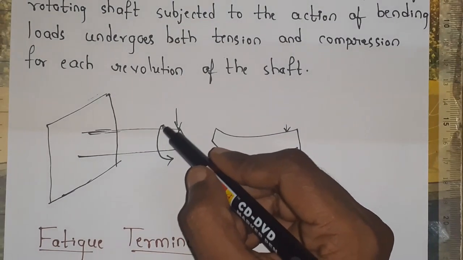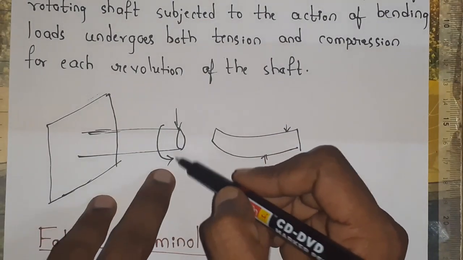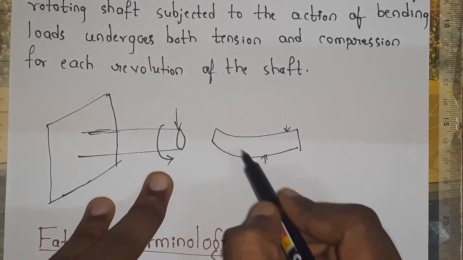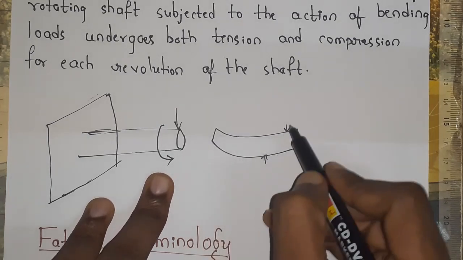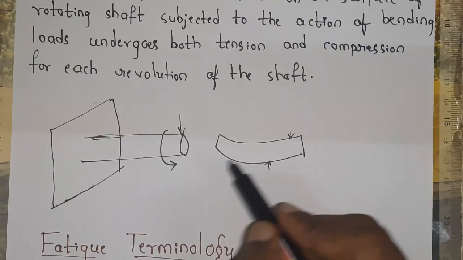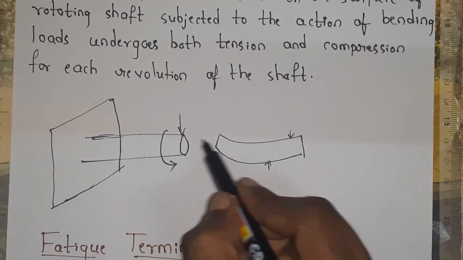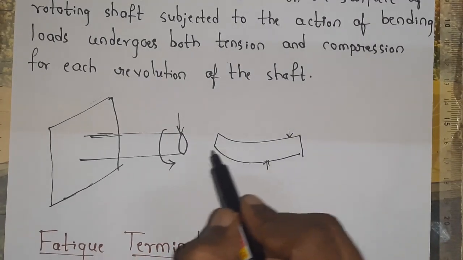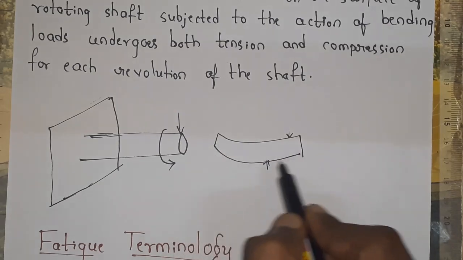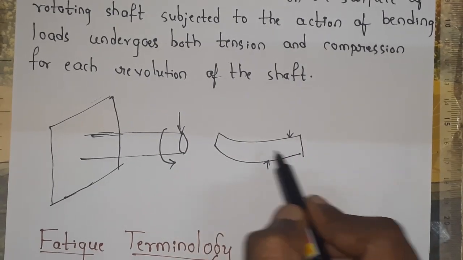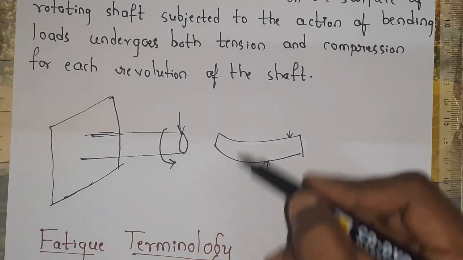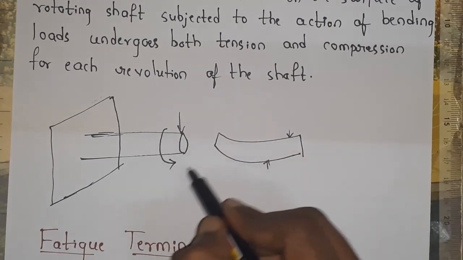Because as it is rotating, once this fiber comes here and this fiber comes here, the fibers in the shaft will experience cyclical stresses. When this comes over here, this fiber will be in tension and this fiber will be in compression. Due to the rotation, the cyclical stresses will be applied.